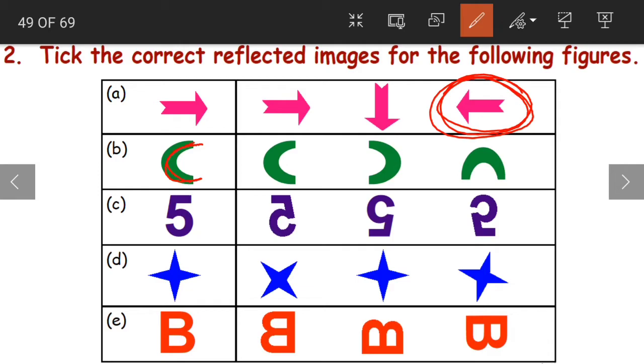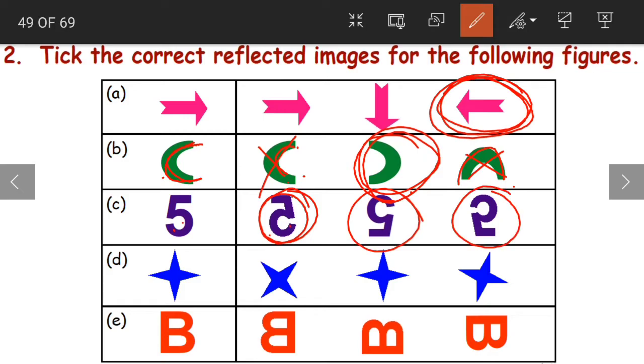Now coming to B, again this is a C. Now we want to write the reverse C or the reflected C. What will it be? The first one is the same as the original, no. And if you look at the third one, it is facing downwards, no. So the second one becomes our correct answer, the correct reflected image for the given figure. Coming to C, we have 5. Yes, so this becomes our correct answer. Yes, the direction is changed. These are not the correct reflected images.